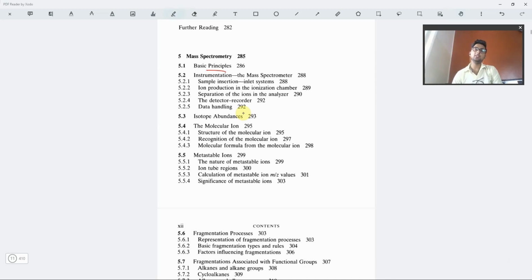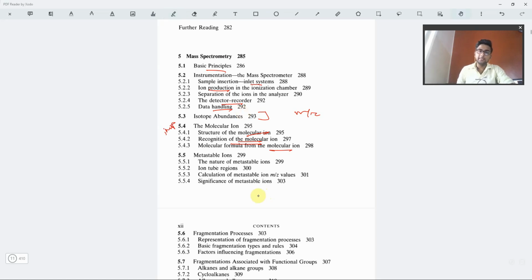Okay. So the basic principles of mass spectroscopy are there, how the sample insertion inlet systems work, how the ion production takes place in the ionization chamber. Okay. The detector recorder system, that is the data handling, all of these are given. Then we have the isotopic abundances, then the molecular ion, what is the molecular ion. Basically the molecular ion is the most important ion produced in the ionization chamber, which gives the m/z value. Okay. So the structure of the molecular ion, the recognition among all of the ions of which one is the molecular ion, the molecular formula from the molecular ion, this part is extremely important.